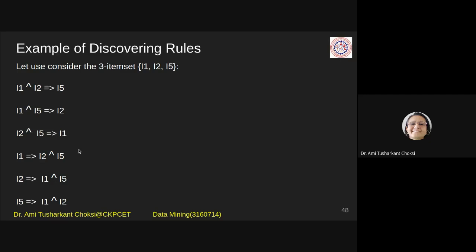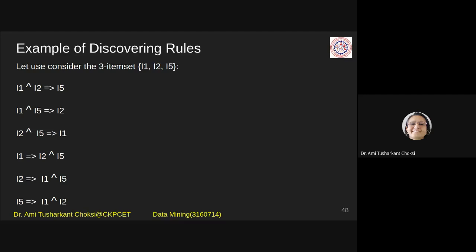That is also possible. But here the relation is intersection, not union. I1 implies I2 and I5. So whatever possible combinations are there, we list out the rules.